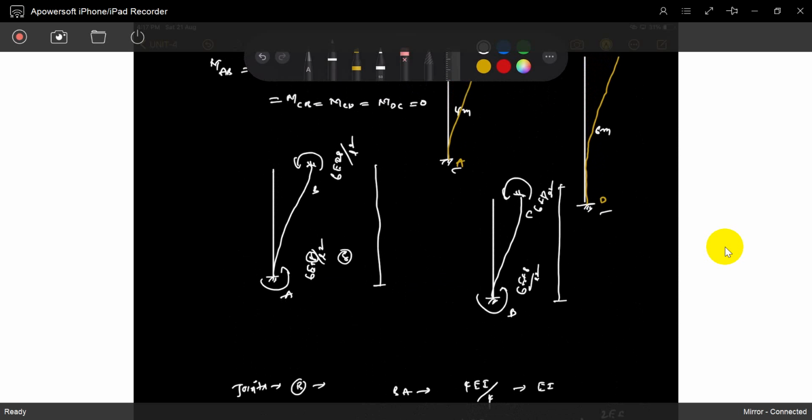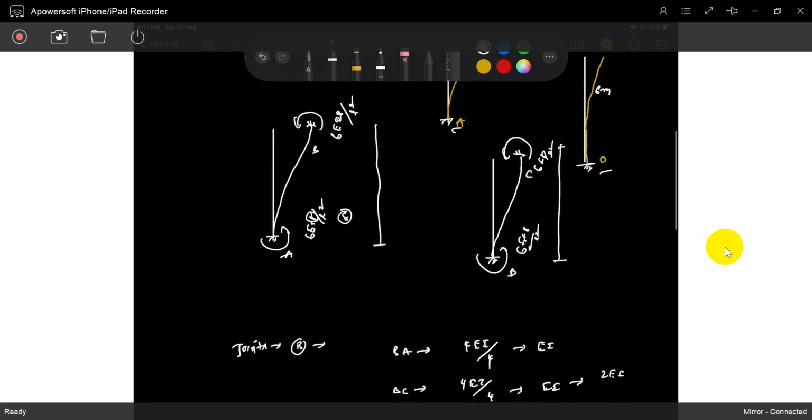So we have to solve it by taking delta as something, any value. Just assume it. Take any value also. See, one thing is support settlements. For support settlement, AB has a moment of 6EI delta by L square, and BA is the same, 6EI delta by L square.